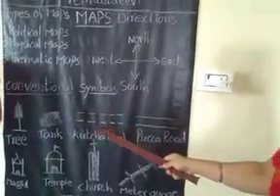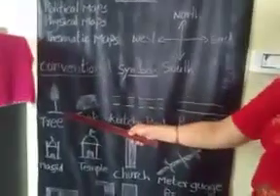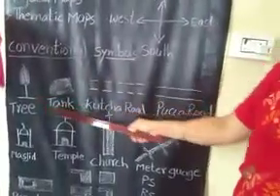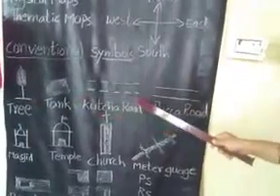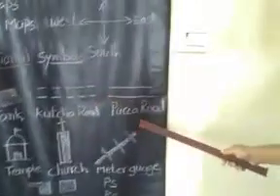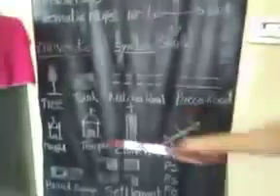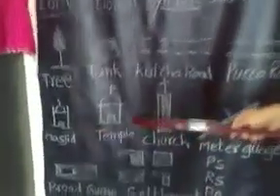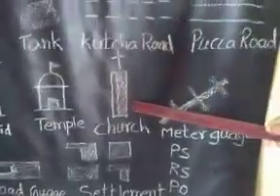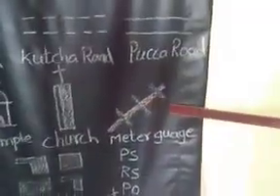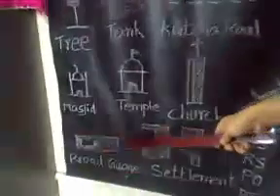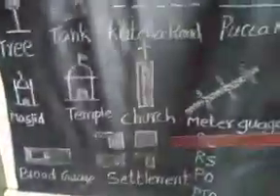See here, some symbols are there. This is the symbol of tree. This is the symbol of tank. This is the symbol of Kacha road. This is the symbol of Pakka road. This is the symbol of masjid. This is the symbol of temple. This is the symbol of church. This is the symbol of meter gauge. This is the symbol of broad gauge. This is the symbol of settlement.